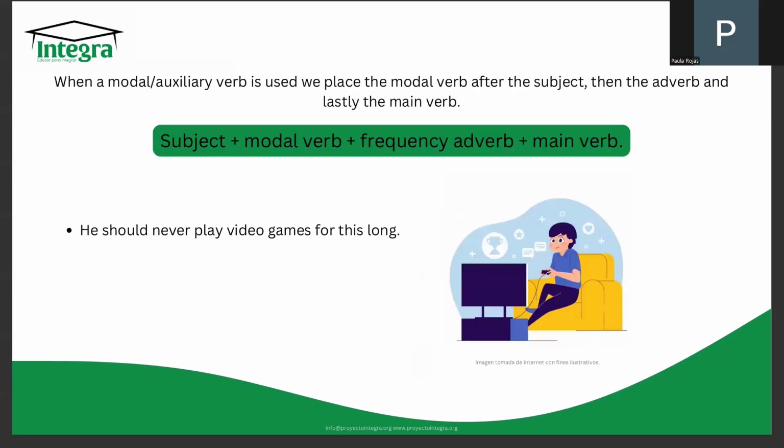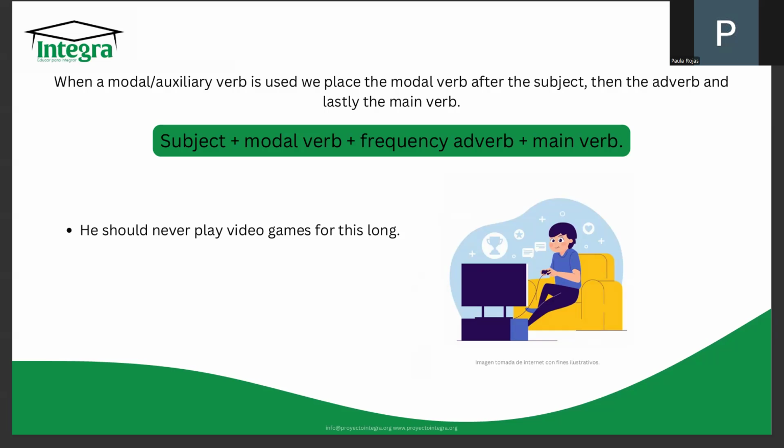Then remember last time we saw the modal verbs and the auxiliary verbs? We can incorporate them into sentences that have adverbs of frequency. And this is how we would do it. We would have the subject, then the modal verb, then the frequency adverb, and lastly, the main verb. So we have, as in this example, he should never play video games for this long.